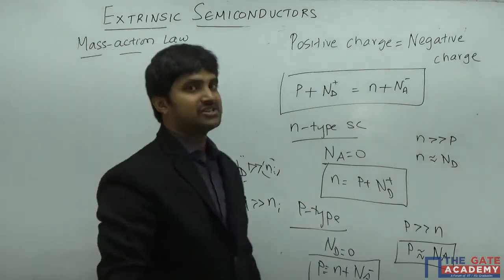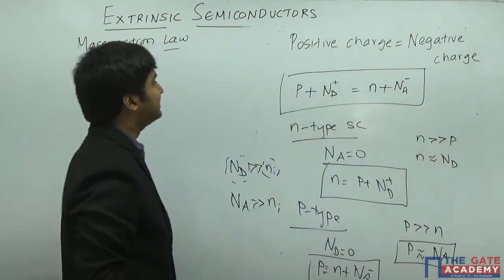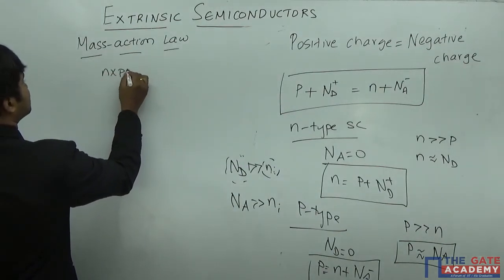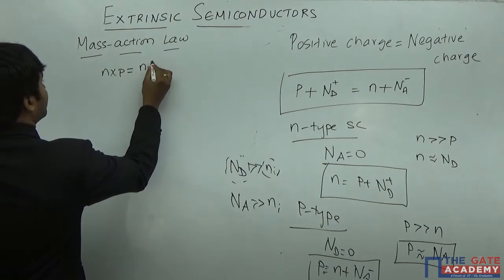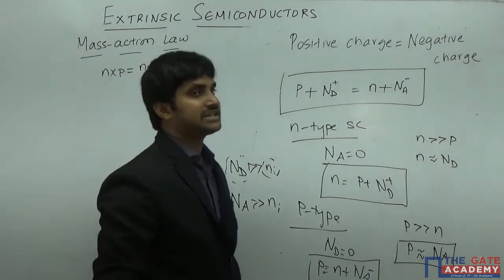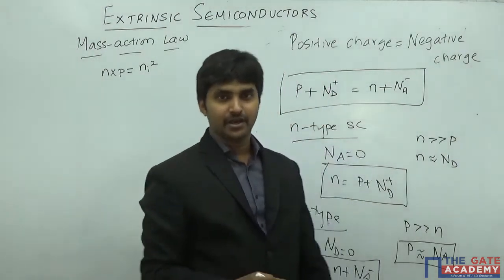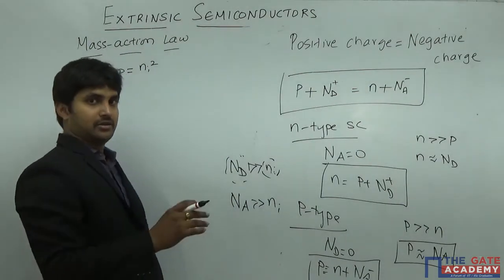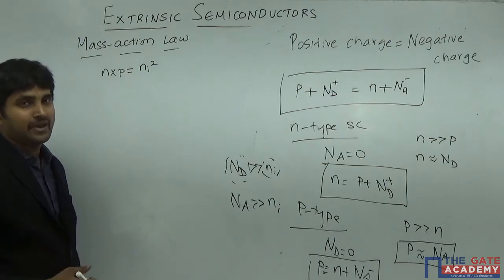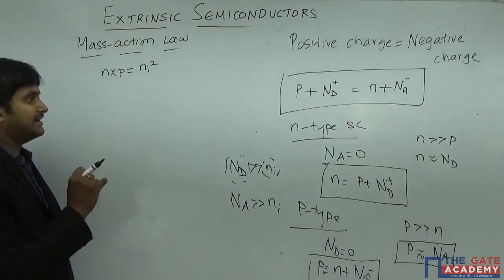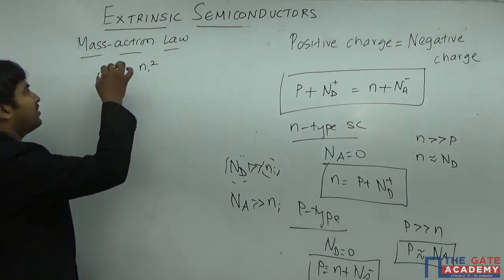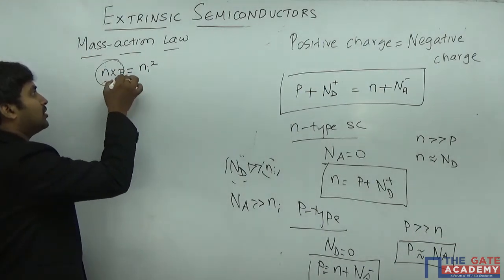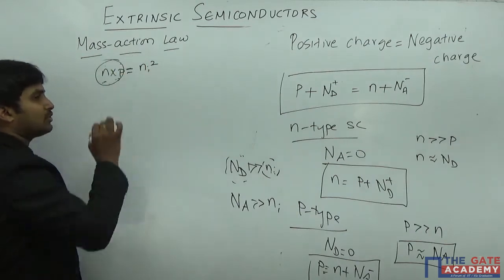Now what mass action law says is that under thermal equilibrium, the product of electron and hole concentration is constant and is equal to the square of the intrinsic carrier concentration. What does it say? That for any type of semiconductor material, it can be an intrinsic material or an extrinsic material, the condition it is going to satisfy is that when you multiply both electron and hole concentrations, it will be equal to Ni square.